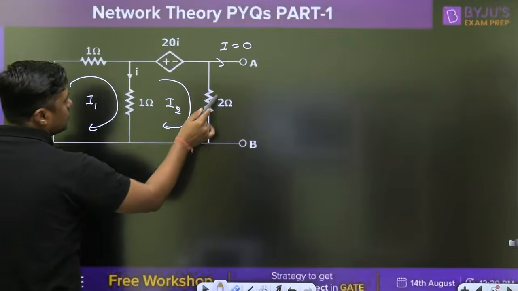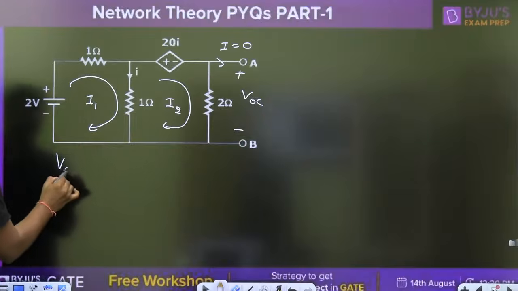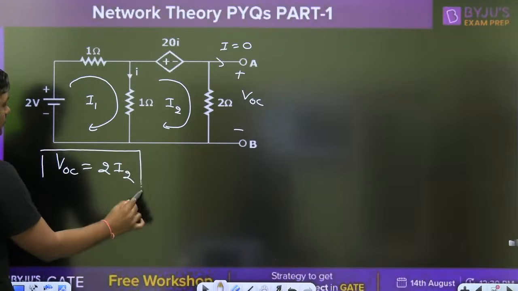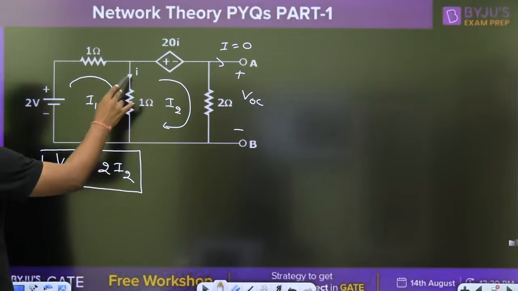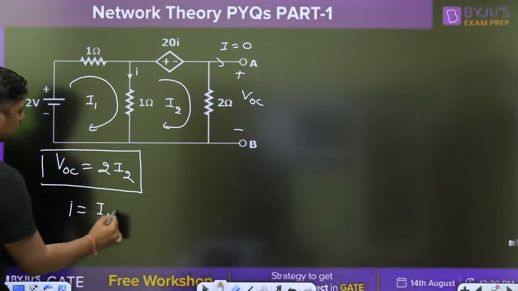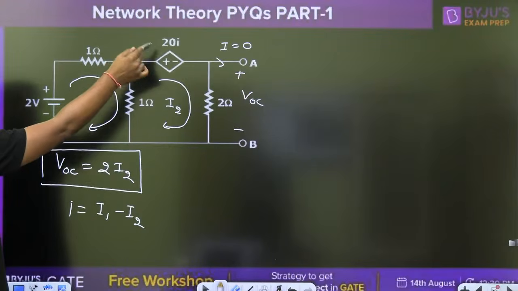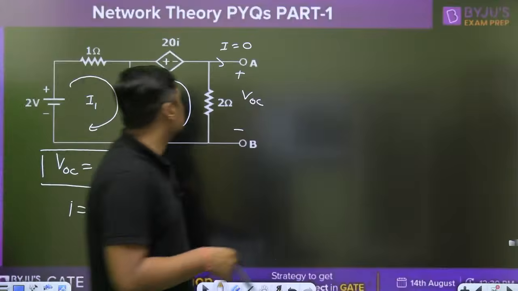VOC is nothing but the Thevenin's voltage, and it will become VOC equal to 2 times I2, so we have to find I2. From this, small i will become I1 minus I2, and that's why 20i is 20 times I1 minus I2. Write down the KVL here and you will get the answer within seconds.